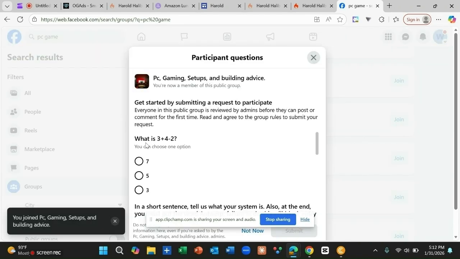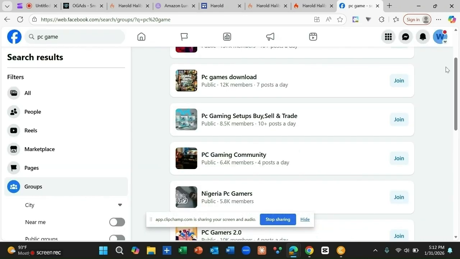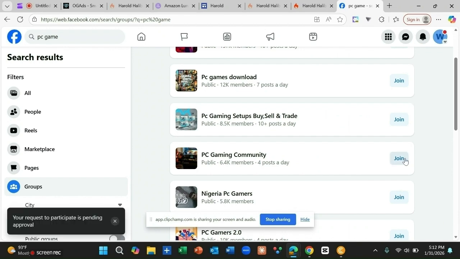To get into some of these groups, you need to answer a question. What is 3 plus 4 minus 2? That will be 5. The next thing, you click submit. When you click submit, you have already joined that group. The next thing is we need to join another group here.